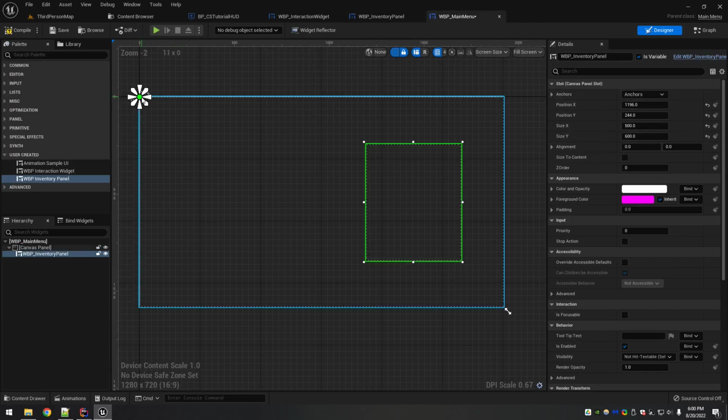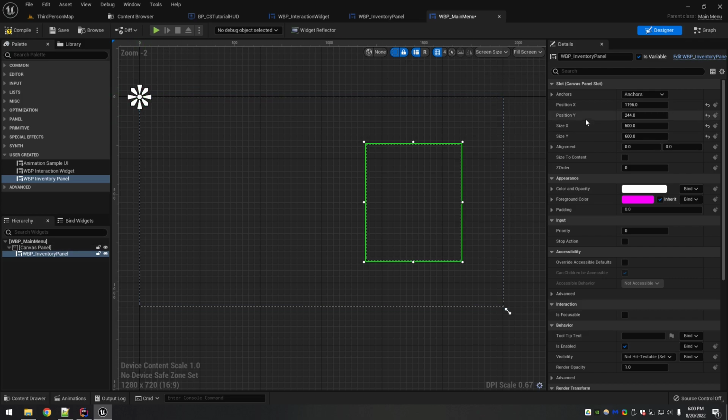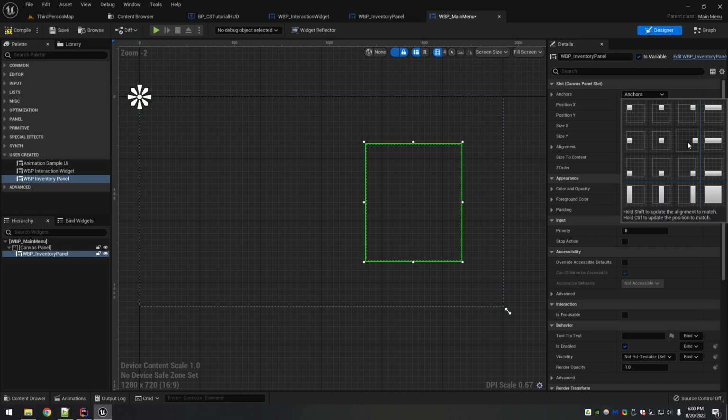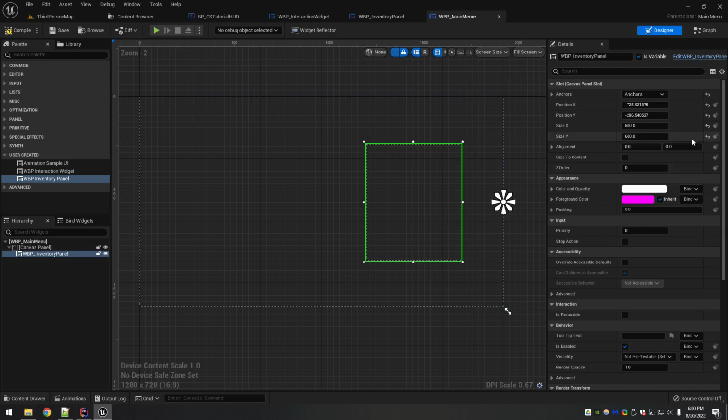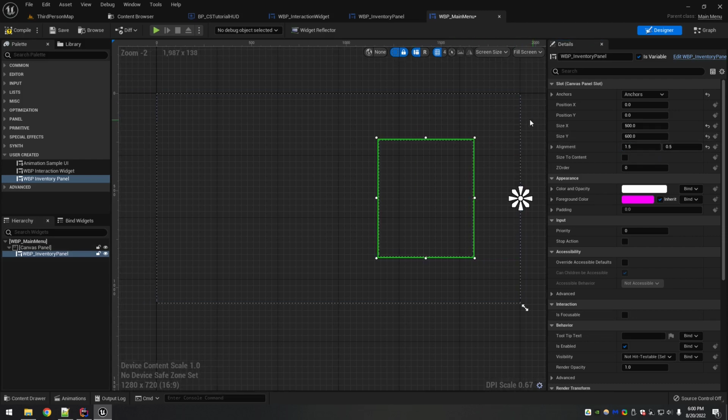Okay, and now we're familiar with this anchors widget. So for our anchors, I'm going to anchor this one to the right middle of the screen. I'm going to clear out my position and I'm going to use alignment again. I want it to be centered. So 0.5 on the Y. For the X, is this one going to be negative? Nope. Positive again. 1.5. So half of its width in.